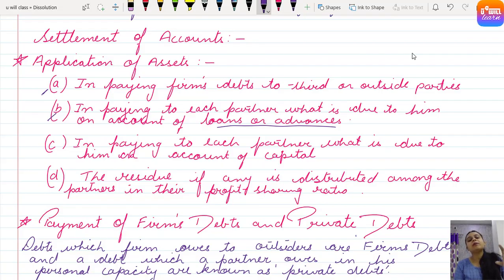Then the money left will be used to pay off the loan if the firm has taken a loan from any of the partners. Still if money is left, then that money will be used to pay off the amount due to partners on account of their capitals. जितना capital डाला है, capital balances है, वो recover करेंगे partners. And still if any residue is left, तो वो रोटी, अगर रोटी का कुछ टुकड़ा अगर फिर भी बच जाता है, then that will be distributed among the partners in their profit sharing ratio.